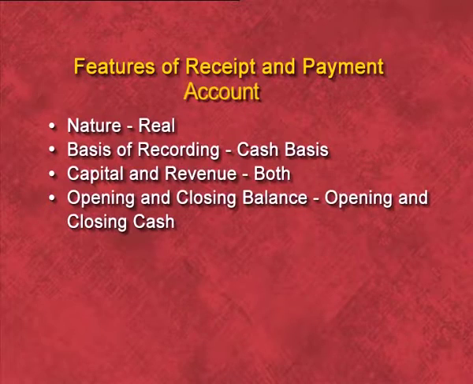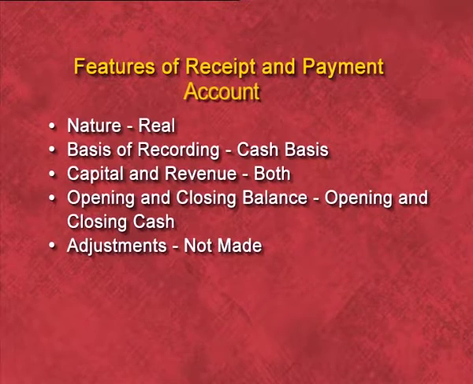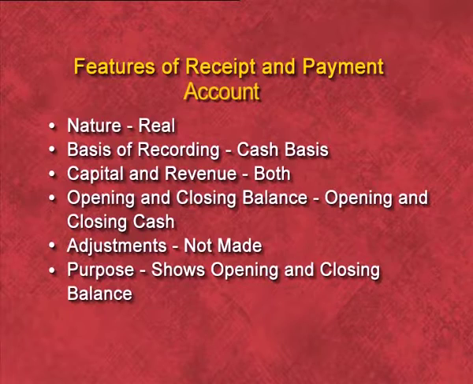Fourth point, opening and closing balances. We prepare the receipt and payment account to check the cash balance in the beginning and the cash balance at the end. Fifth is adjustment. We need not make any type of adjustment under this, because we have to record only cash transactions. If there are adjustments like outstanding, prepaid, accrued, advance, then we need not mention these. Lastly, purpose. Why do we prepare the receipt and payment account? The need is to check what the opening balance of cash is, and at the end of the year what balance we have in the cash account.